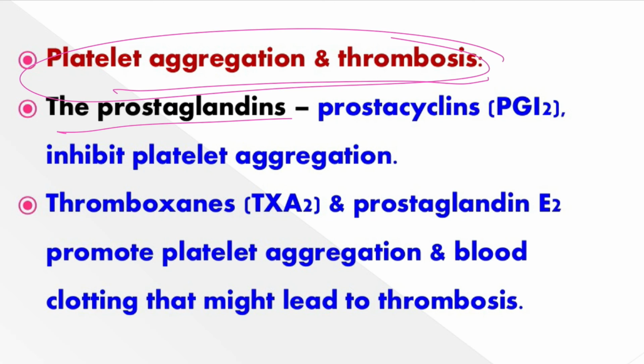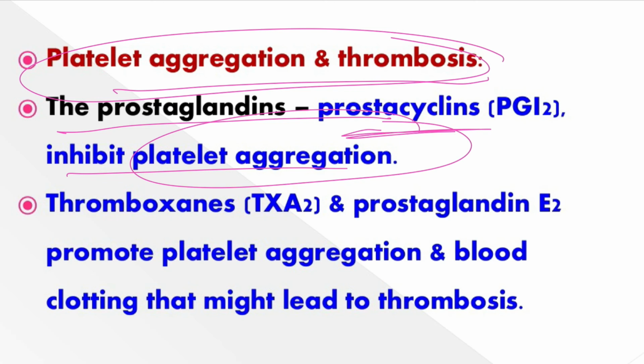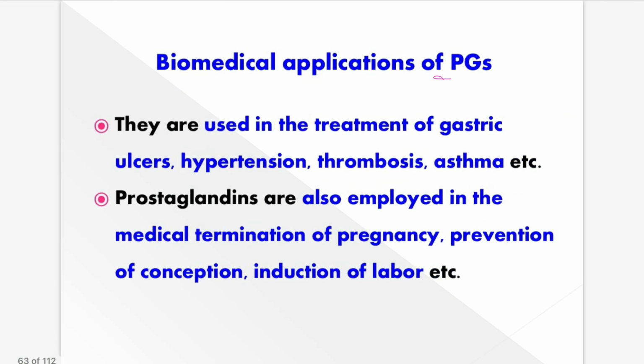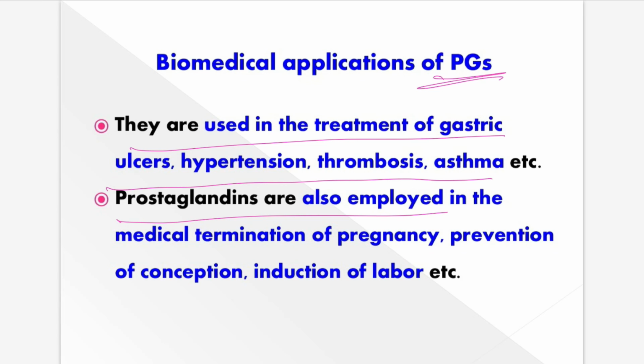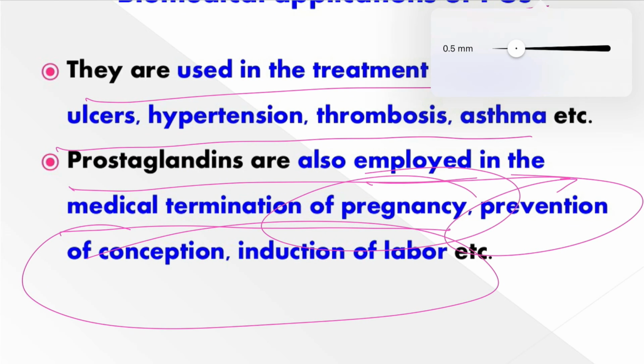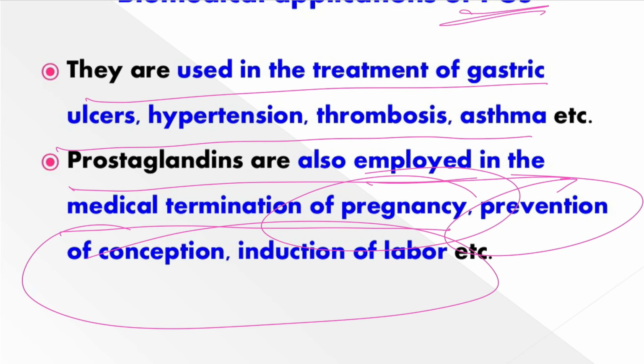And platelet aggregation and thrombosis: prostaglandins inhibit platelet aggregation also. The thrombocytes and this platelet aggregation mechanism are also regulated by prostaglandins. So there are a lot of biomedical applications of PGs. They are used in treatment of gastric ulcers, hypertension, thrombosis and asthma. Prostaglandins are derived lipids. They are also employed in medical termination of pregnancy, prevention of constipation, and induction of labor pains also.